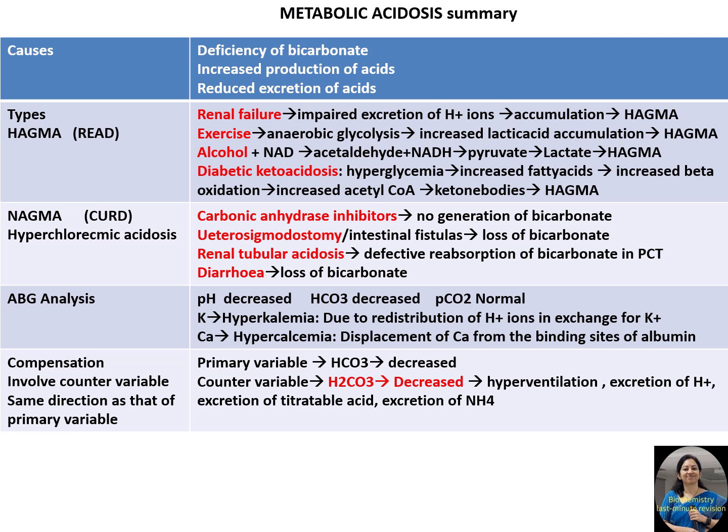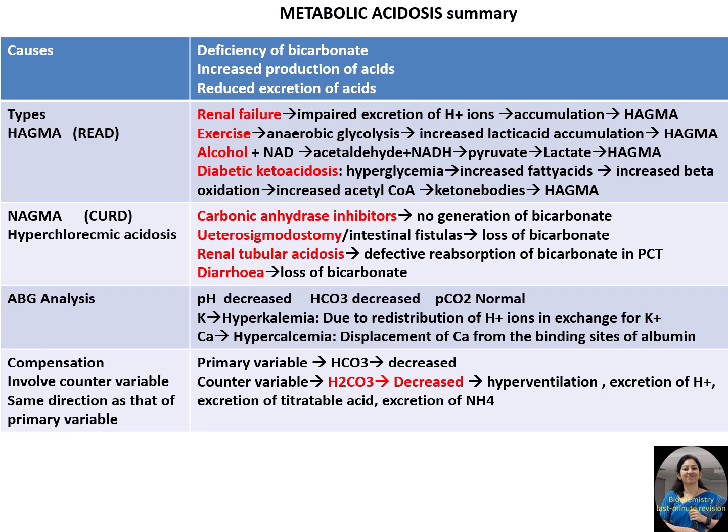Hyperkalemia, because there occurs redistribution of hydrogen ions in exchange for potassium ion. So metabolic acidosis is characterized by increased hydrogen ion concentration. So this moves from the bloodstream into the cells, and in order to maintain the electrochemical gradient, potassium ion moves out of the cell into the blood, resulting in hyperkalemia.